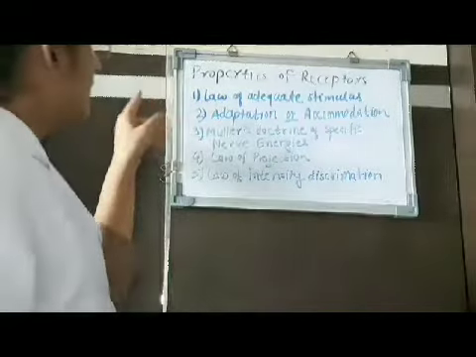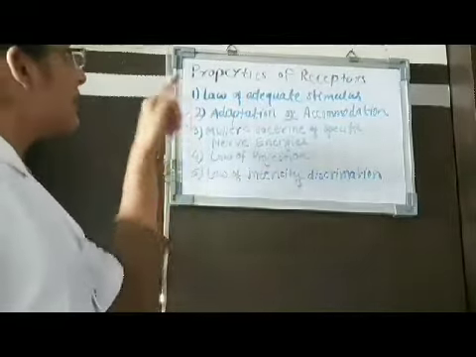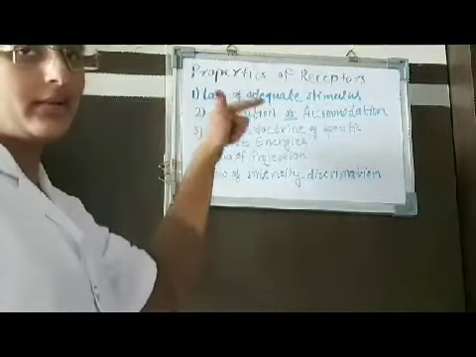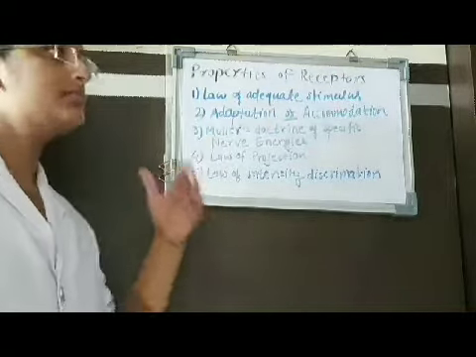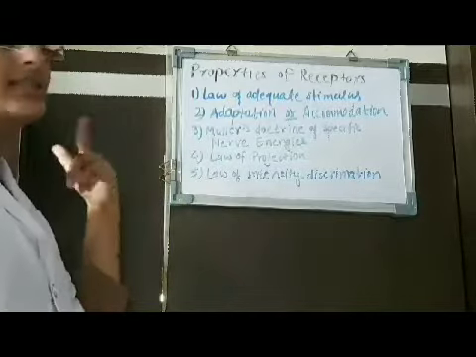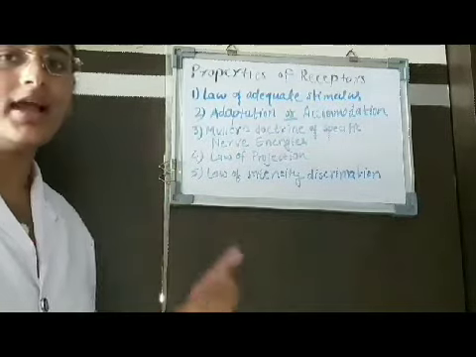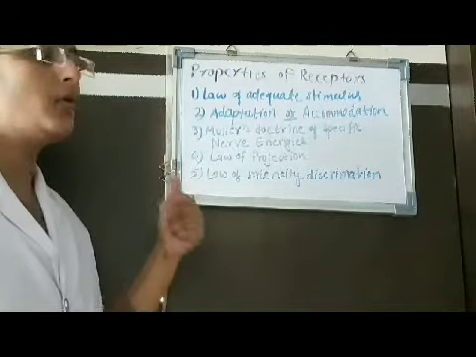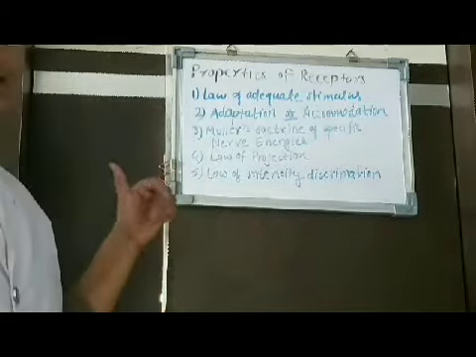Now we will briefly learn about the properties of receptors. There are 5 main properties of the receptors. The first one is the law of adequate stimulus. This means that the receptors respond maximally and efficiently only when an appropriate, threshold kind of stimulus is applied.